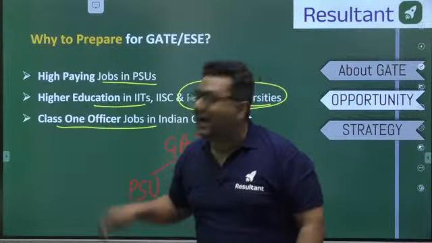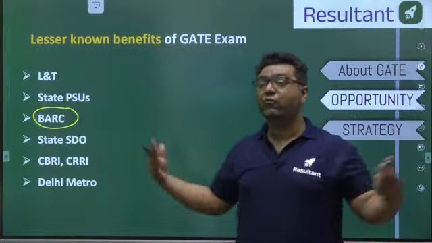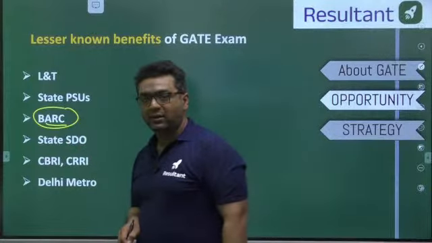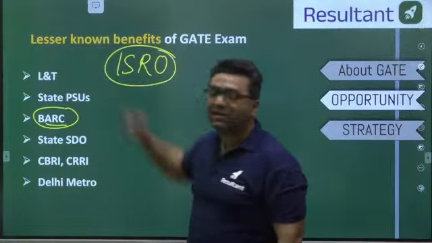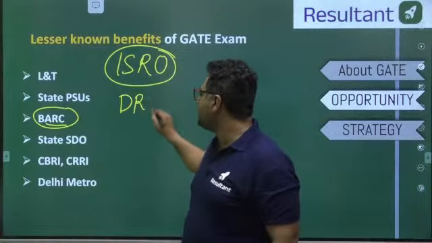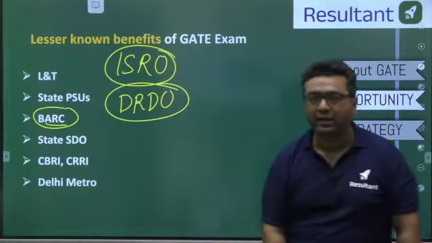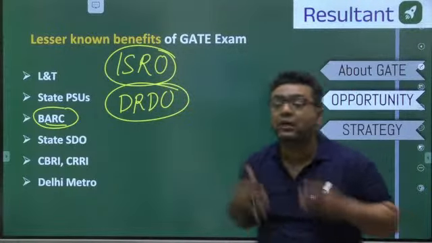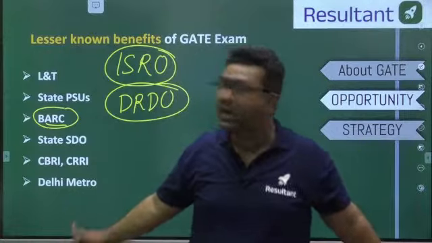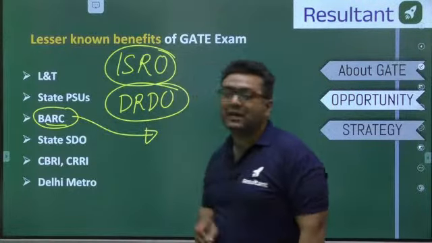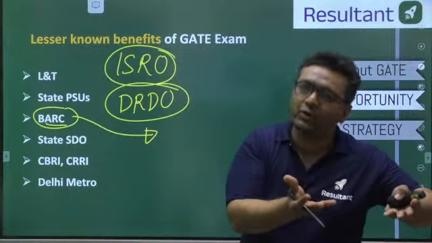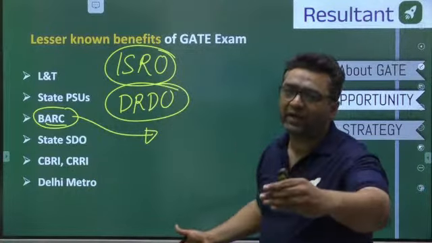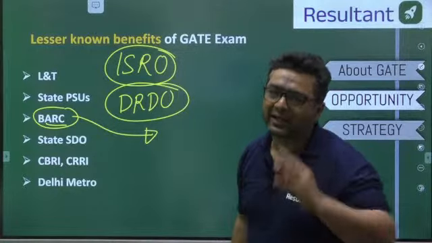And even if you are looking for BARC, which is a matter of pride to be a scientist in BARC, and if you are looking for ISRO, there are many times ISRO is also taking from GATE, DRDO. So these research organizations sometimes are also taking from GATE. And if they are not taking from GATE, they are taking their own exam. The syllabus is the same as that of GATE. BARC also is conducting their own exam. They are taking 50% candidates or some candidates from GATE, some candidates from their own exam. Their own exam you can very easily qualify if you are going to prepare the GATE syllabus.